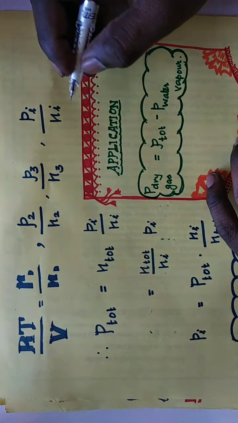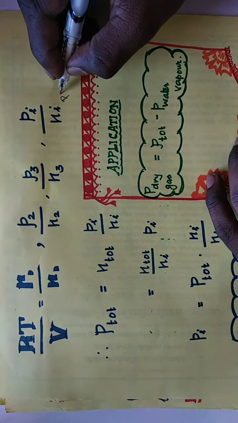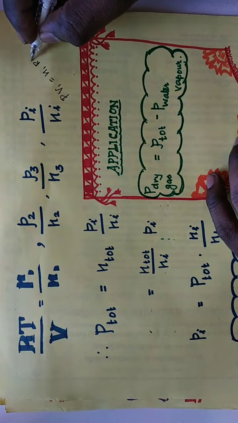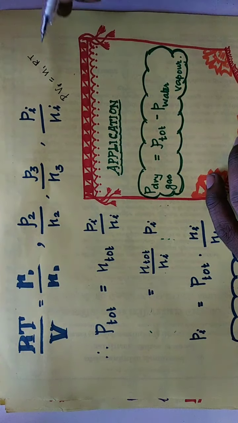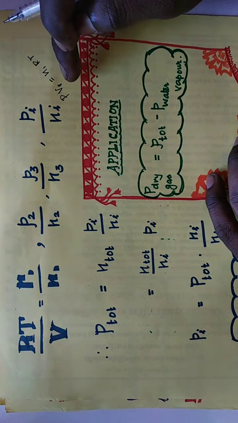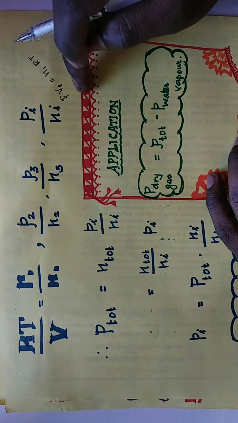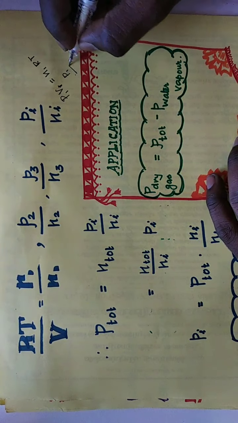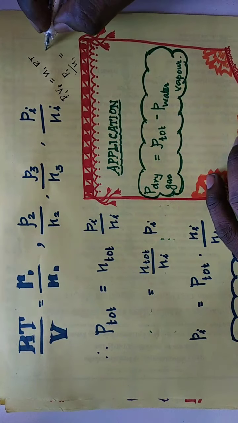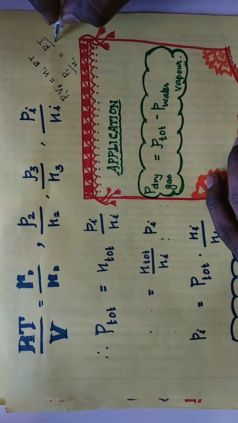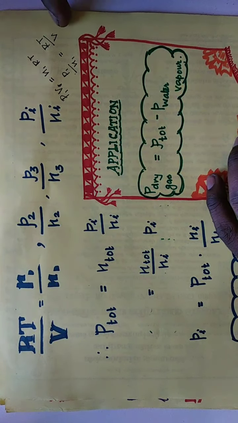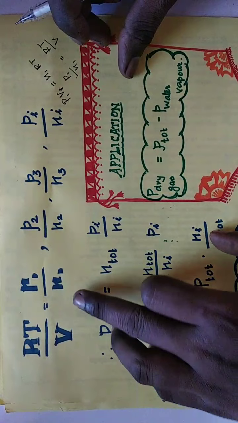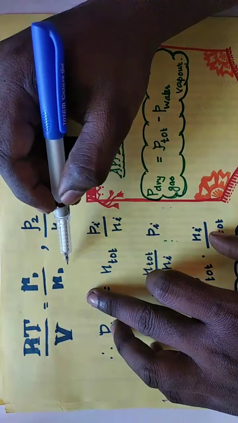Okay, so what do we have now? PV equals n1 RT. So not V1, it is V. Now we can bring RT by V to one side, and P1 by n1 to the other side, so that we get P1 divided by n1 equals RT divided by V. So the value of RT by V is P1 by n1. That is given here.